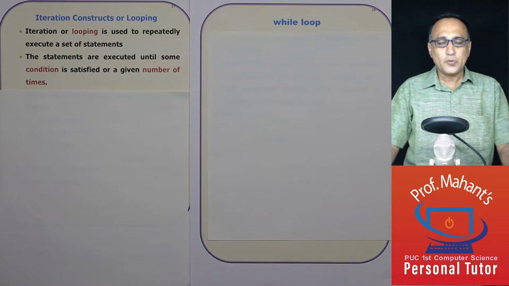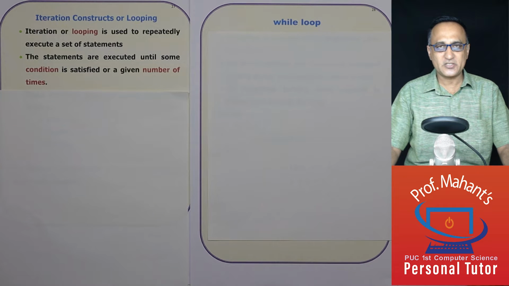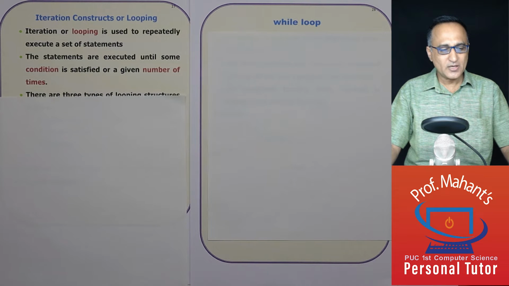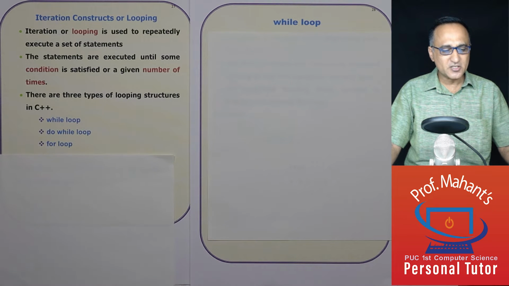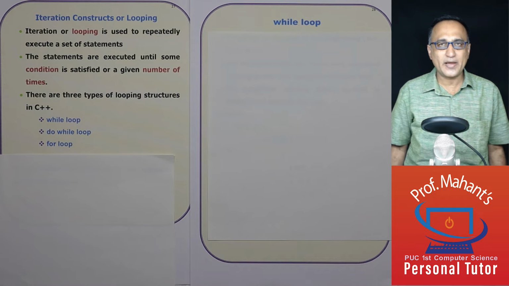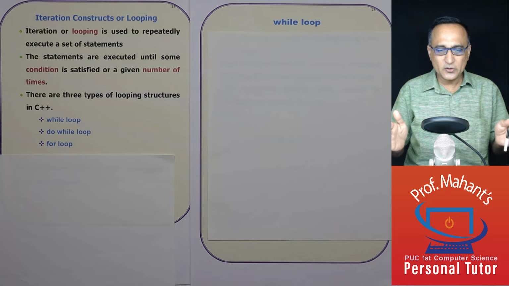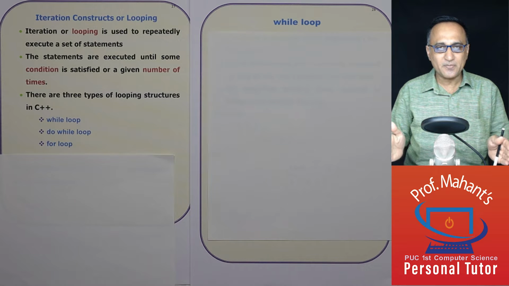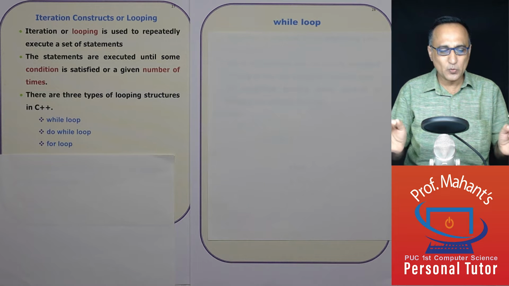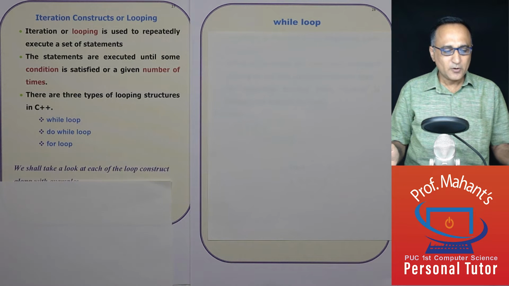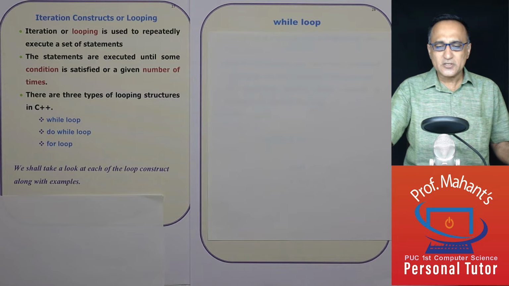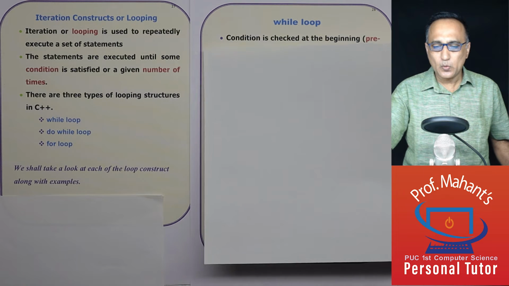An example of a loop where you are executing a set of statements based on whether a condition is true is while and do while. So there are basically three types of looping structures in C++. There is the while loop, the do while loop, and the for loop. Sequentially, we'll take a look at each one of them along with a few examples so that your understanding of the loops is quite clear. Now, first we are going to take a look at the while loop.